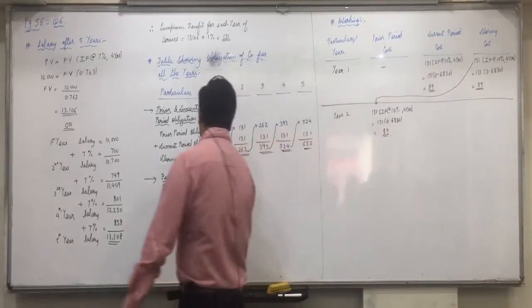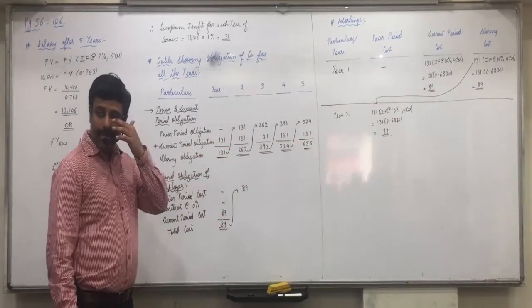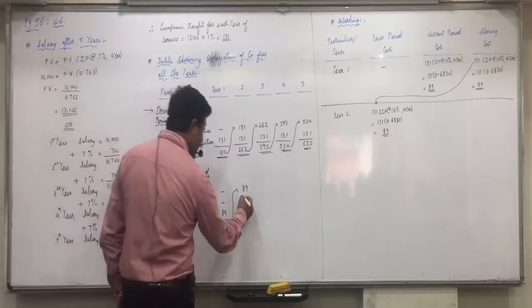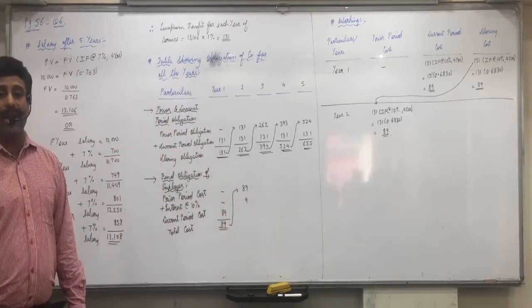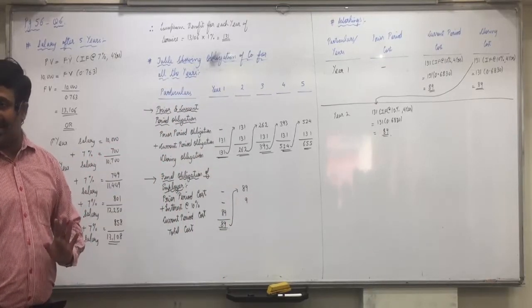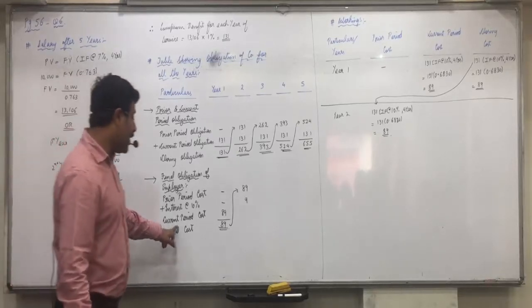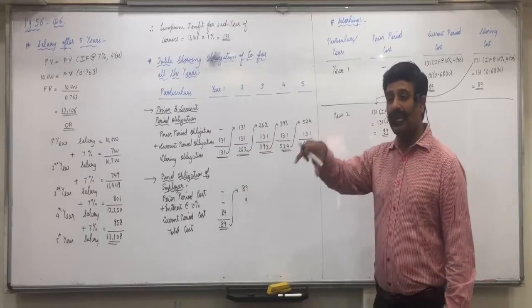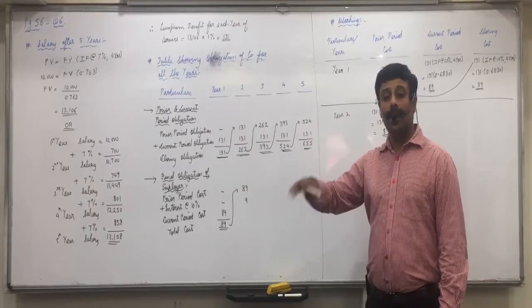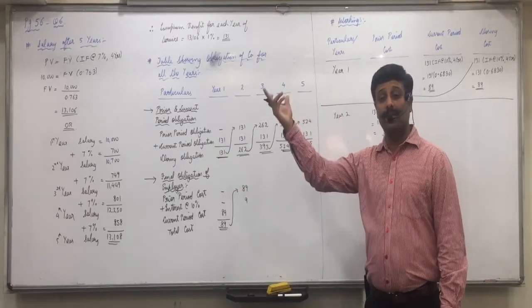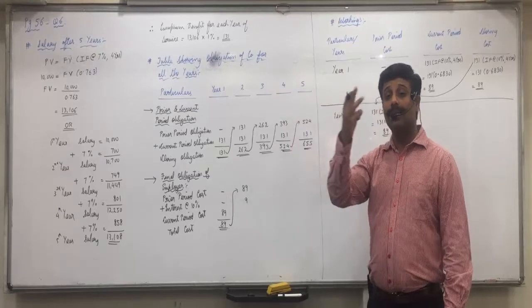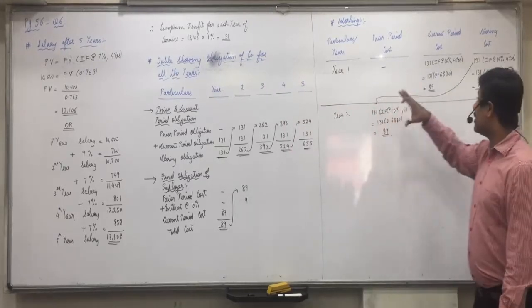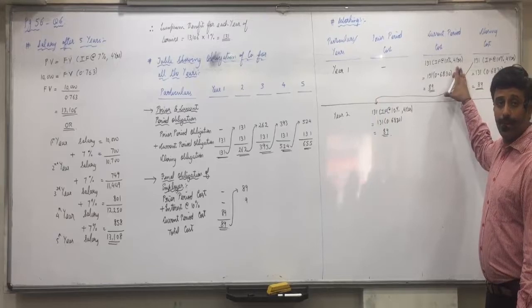Now 89 is 10%. Do it 89 into 10%, 8.9. Roughly 9 rupees of interest you get in the second year on that 89. Now current period again. One more thing. Second year again, do we need to keep aside 131? Now this 131 we have to pay after how many years? From second year's point of view? 3 years. From first year's point of view, we have to pay it after 4 years.